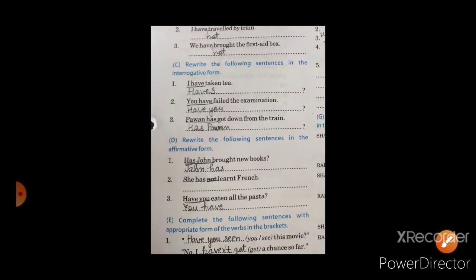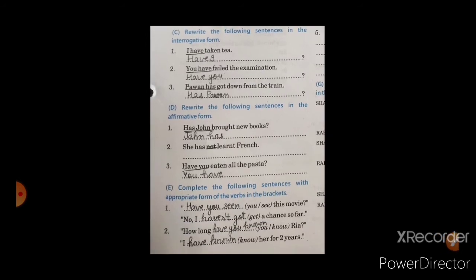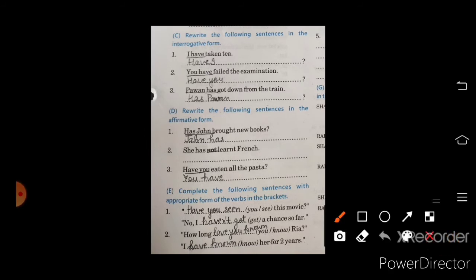Simple sentences or negative sentences are there, and we have to convert those sentences into interrogative form. First one is there, I have, that's our simple sentence, meaning affirmative sentence. To convert it into interrogative form, we have to write the helping verb first, then the subject. Have I. In the second sentence, we write have you. In the third sentence, has Pavan got down from the train.